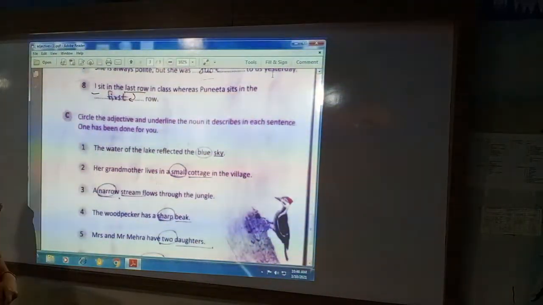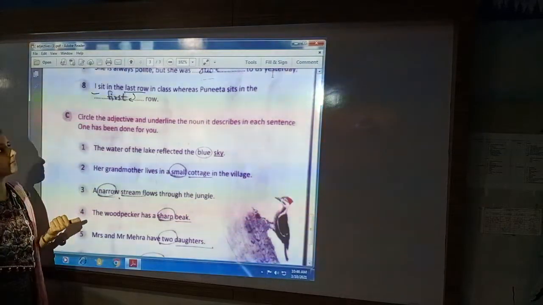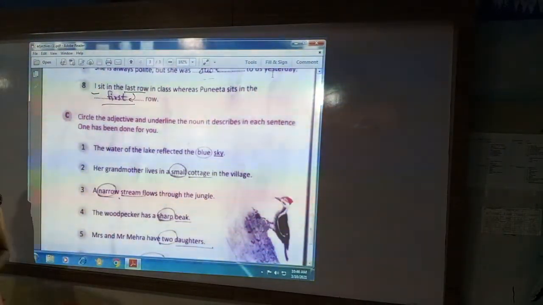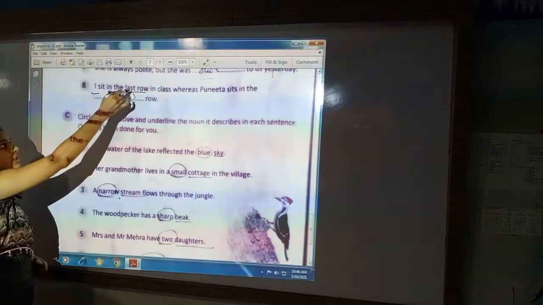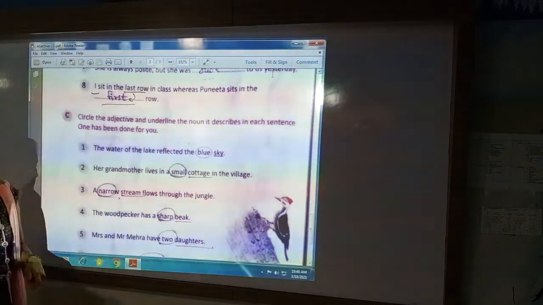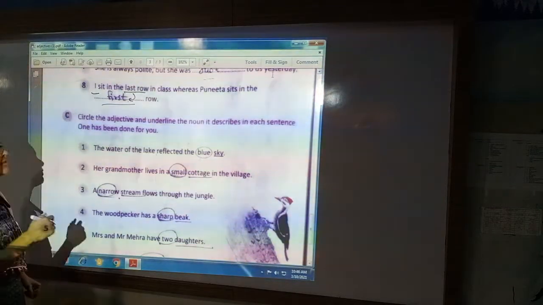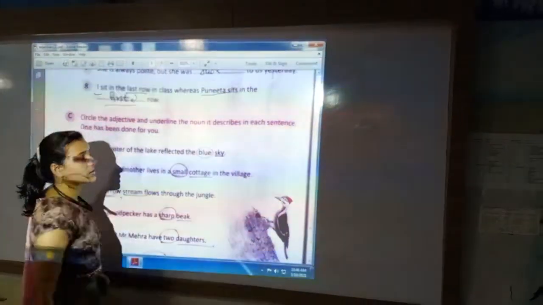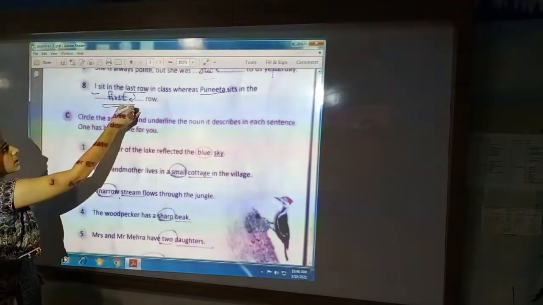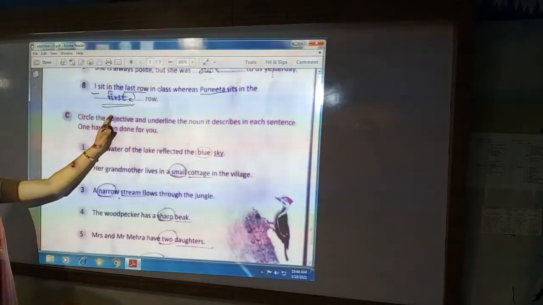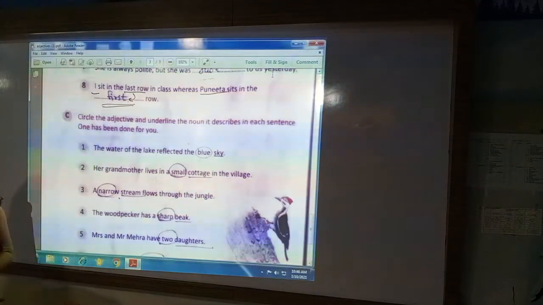Opposite of last is first. So here first is the adjective and that is opposite to the last. Sentence will be, I sit in the last row in the class, whereas Punita sits in the first row. Who sits in the first row? Punita, this is noun. Where does Punita sit? In the first row, that is adjective, describing about Punita.